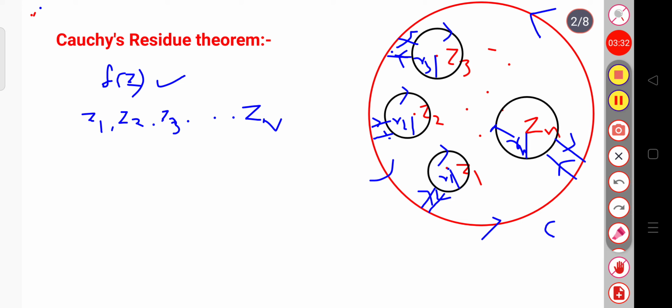Okay. So, by using Cauchy's integral theorem, if you remember, let me tell you again, this is the C1 contour, this is C2, this is C3 and this is the Cn contour.